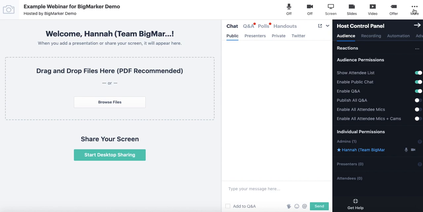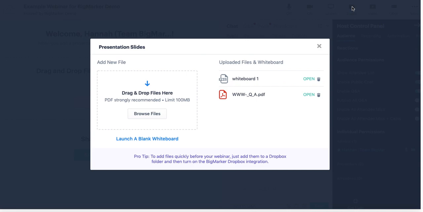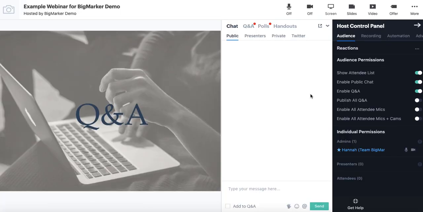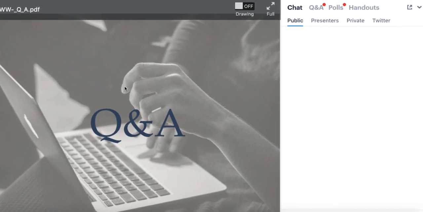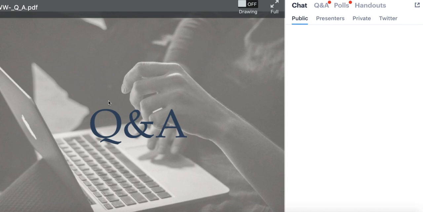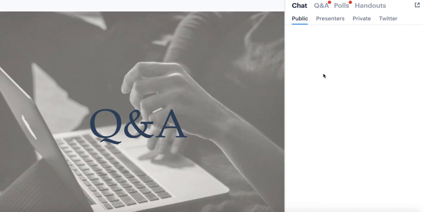And again, it does have a little bit of a different view than what my attendees will see. And really, this room is broken down into 4 parts, only 2 of which is what your attendees will see. So to illustrate that, I have some preloaded slide content that I can go ahead and open. And when I do, I'm actually going to zoom in a bit because the only 2 aspects of the webinar experience that my audience will see is whatever I'm sharing with them here on the presentation screen, and that could be slides, it could be video content, it could be webcams, and it could also be screen sharing as well, or any combination of webcam and the other sharing options.